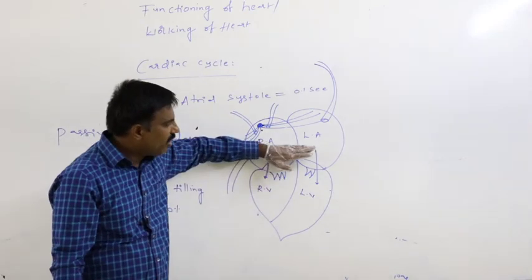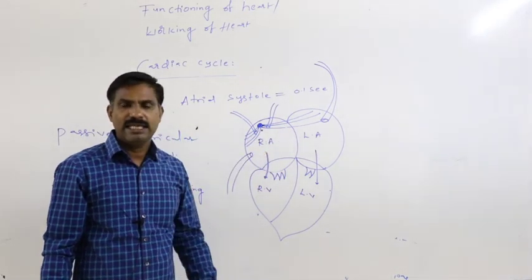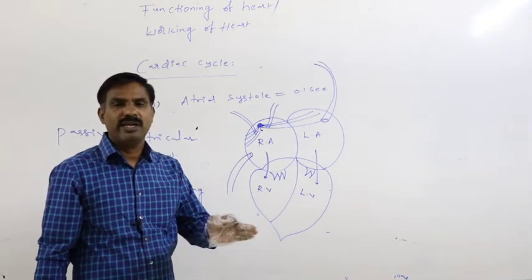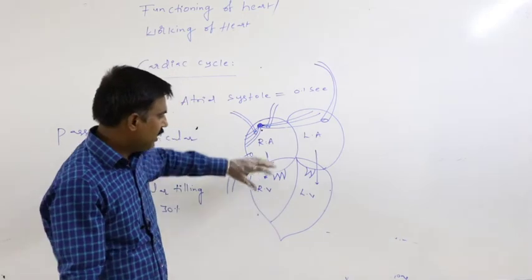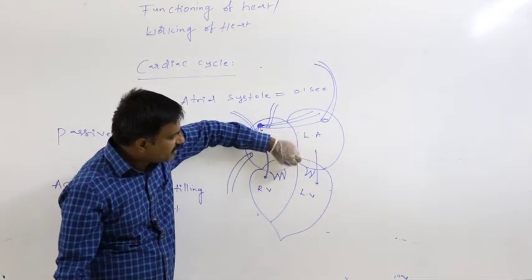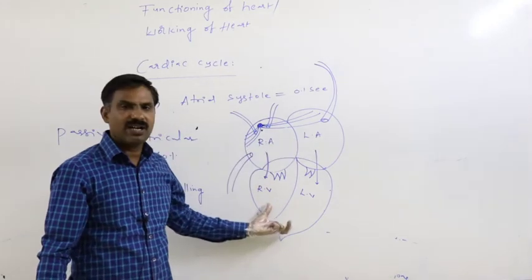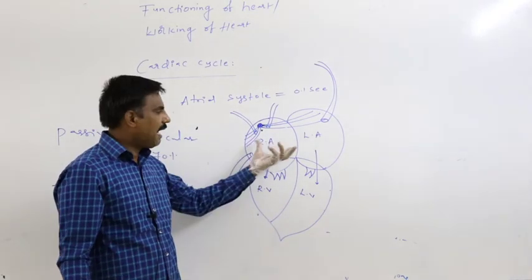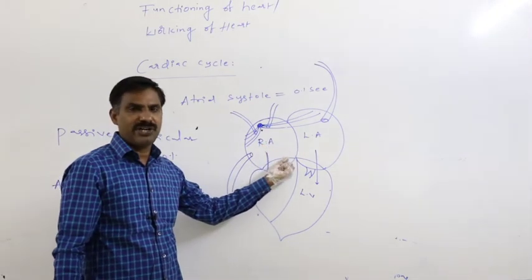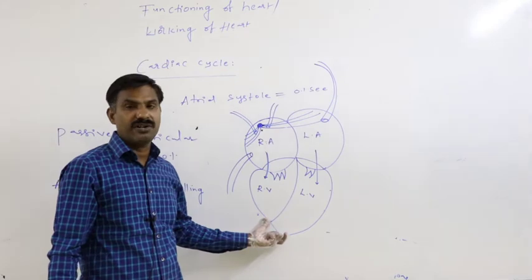So the end of atrial contraction is equal to the end of ventricular relaxation. Because as the atrial contraction gets completed, definitely we can say ventricular relaxation is also completed. Because as the atrial contraction is completed, immediately afterwards the ventricles have to start the contraction.